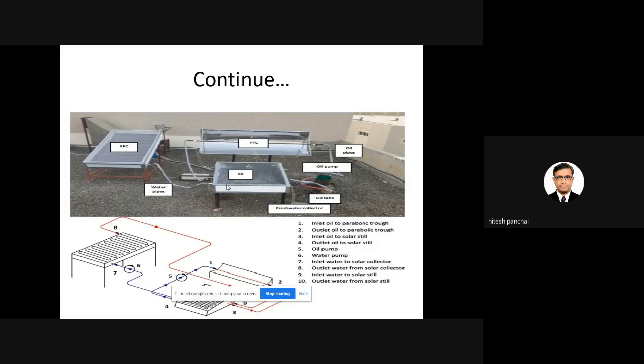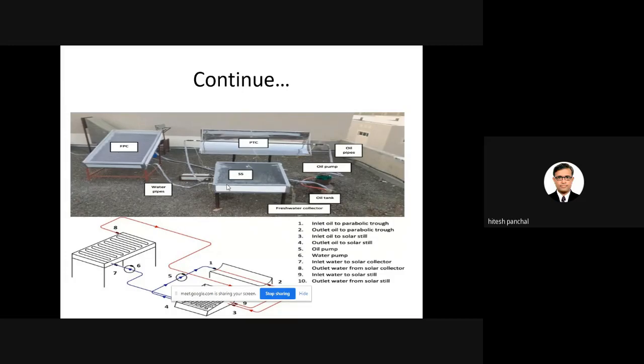So this is a new kind of system that has been fabricated by a research group from Egypt, in which we can say the water temperature is raised two times. First, from the parabolic trough collector, the water temperature is raised, and second, from the flat plate collector, the water temperature is raised. So definitely, if the water temperature is raised two times, your distillate output will be higher. Okay, so this is a very good experiment.